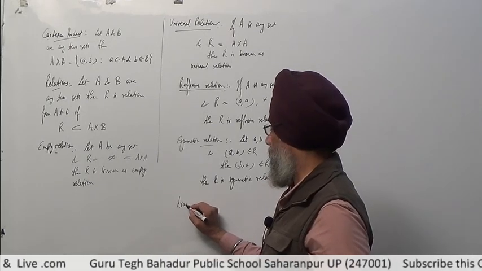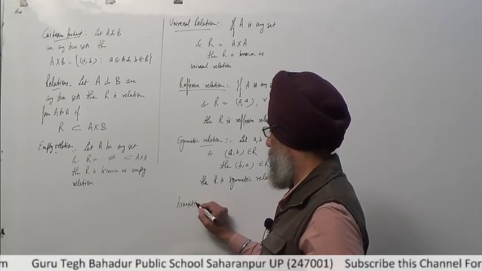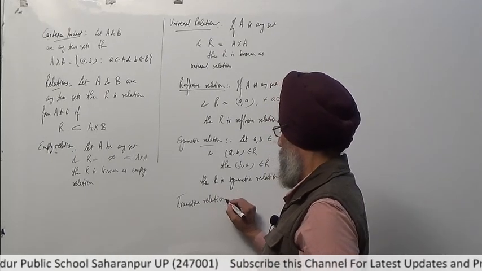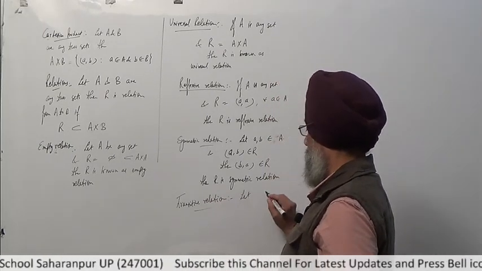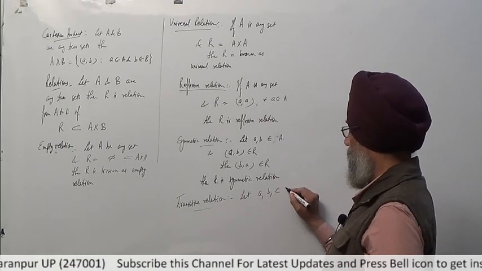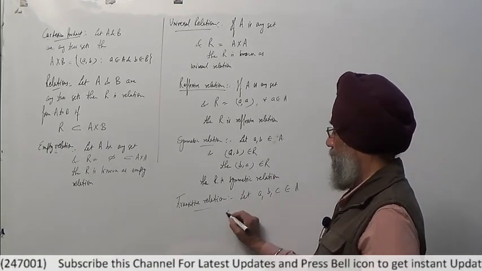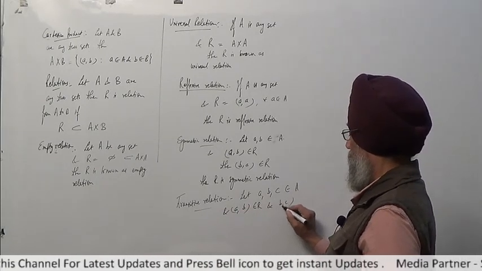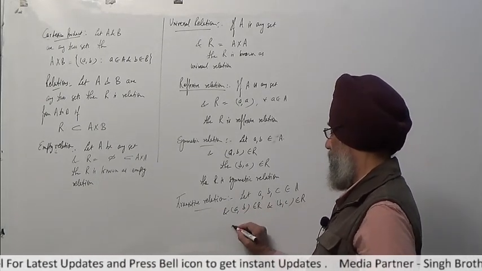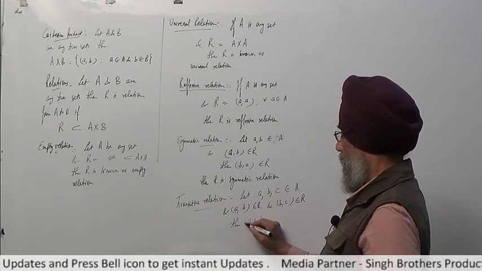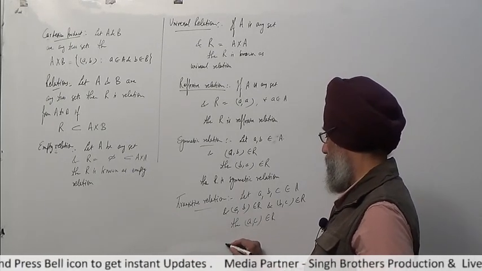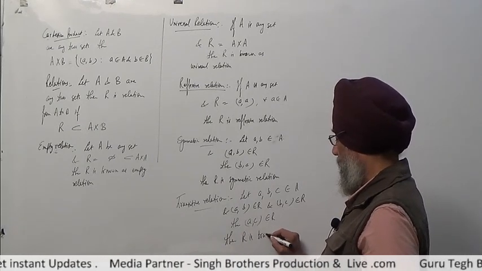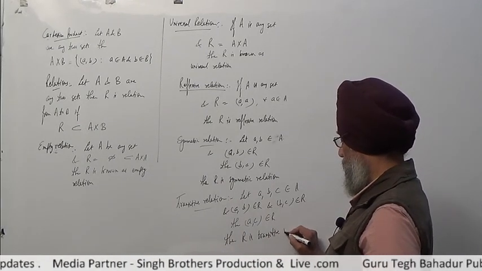Third one is the transitive relation. Let there be any elements, say a, b, c, which belong to any set A, and the ordered pair (a, b) satisfies the given relation, and (b, c) also satisfies the given relation, then the ordered pair (a, c) also belongs to R. Then R is a transitive relation.